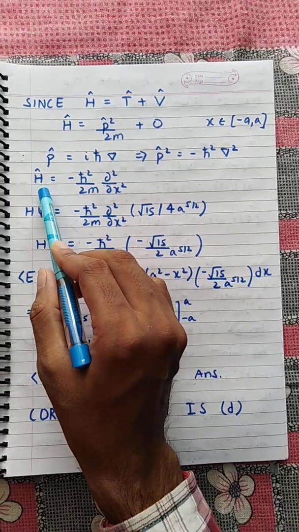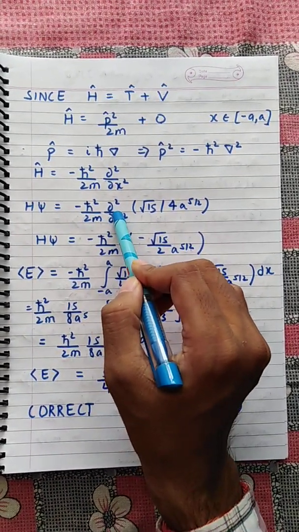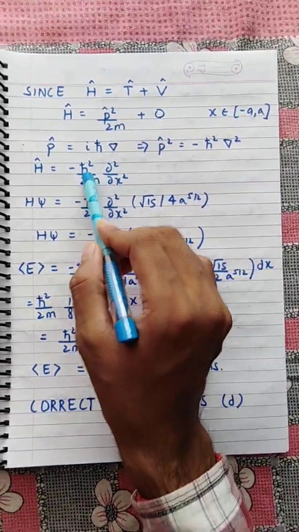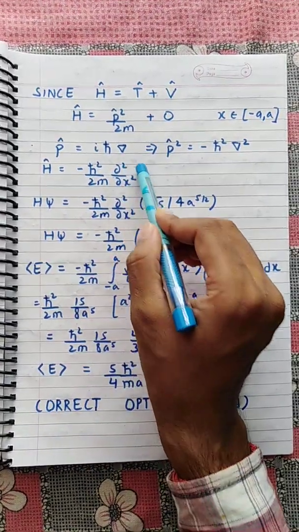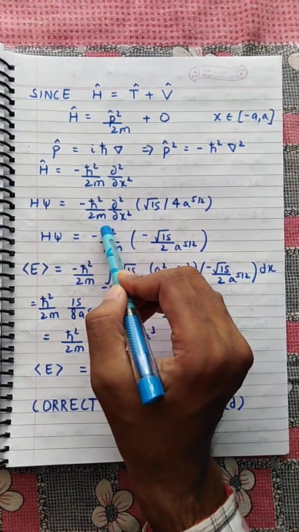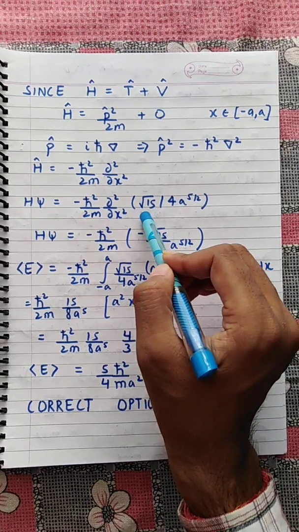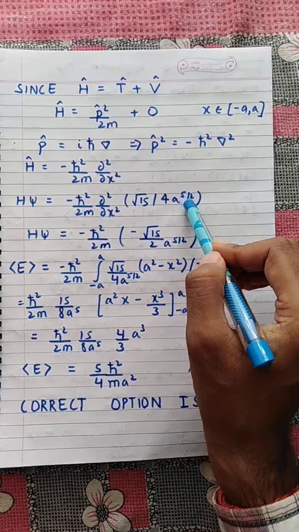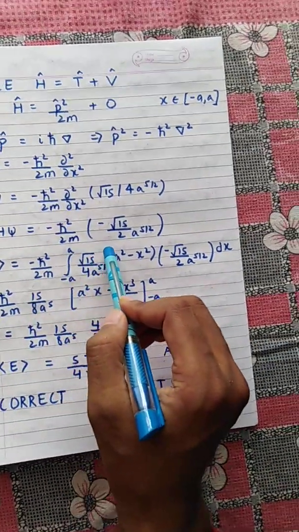Now H is given by the expression minus h cross square upon 2m of del square upon del x square. This will be the expression for the Hamiltonian H. Now H of psi is obtained by operating on psi on both sides. H of psi will be minus h cross square upon 2m del square upon del x square of psi, and according to the question psi is given by under root 15 upon 4 a to the power 5 by 2 times (a square minus x square).